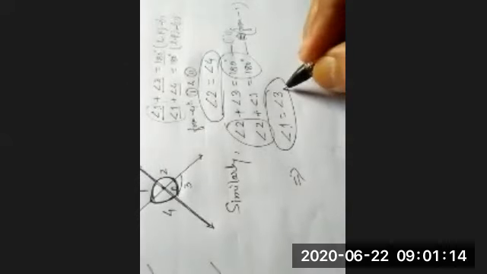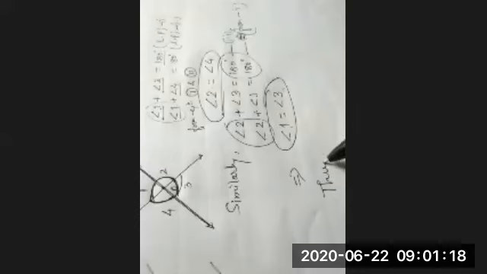So these are the two things: angle 1 is equal to angle 3 and angle 2 is equal to angle 4. Thus, what can you say?